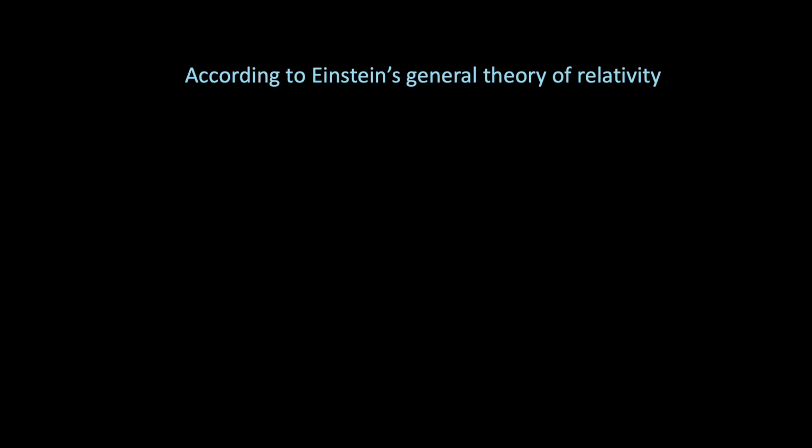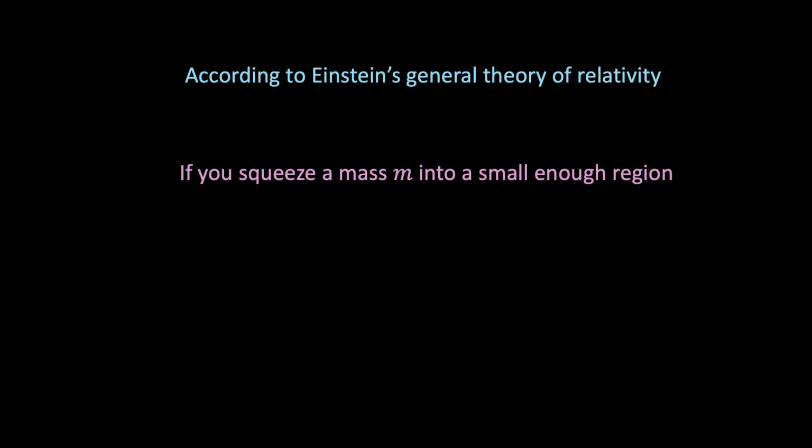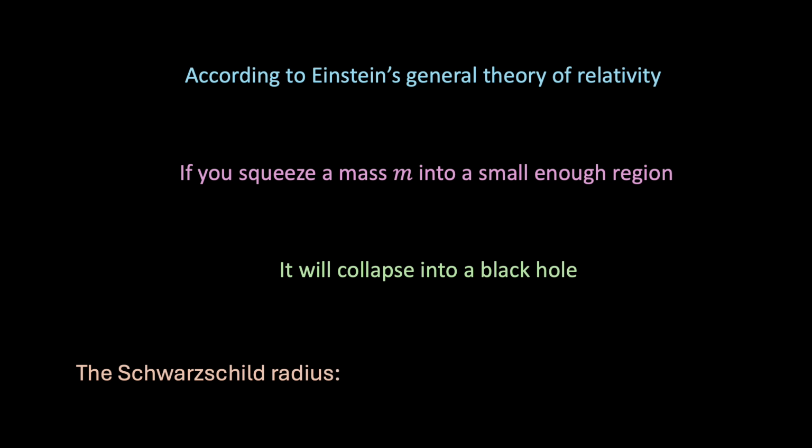Because according to Einstein's general theory of relativity, if you squeeze a mass m into a small enough region, then it will collapse into a black hole. And the critical size at which this happens is called the Schwarzschild radius. And the Schwarzschild radius depends on the mass according to the relation Gm over c squared, where G is Newton's gravitational constant. And this radius defines the region of space within which all mass must be contained for a black